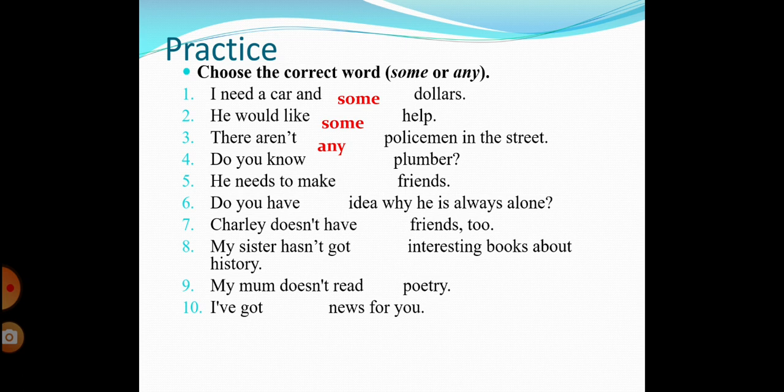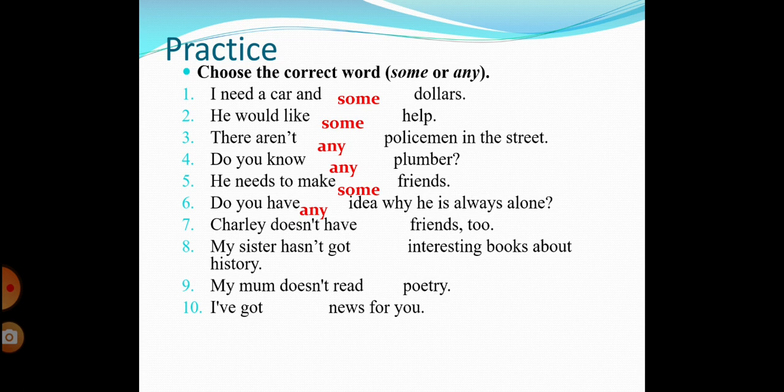So it's interrogative. We're going to use, again, any. He needs to make friends. So what type of sentence is this one? Yes, it is an affirmative sentence, and we're going to use what? Some. Correct. Do you have any idea why he's always alone? We have a question mark, so the sentence is interrogative. Do you have any idea why he's always alone?